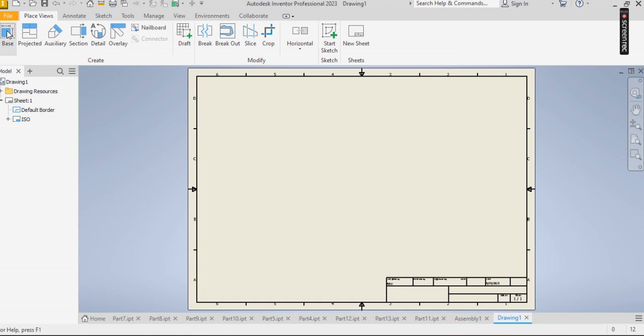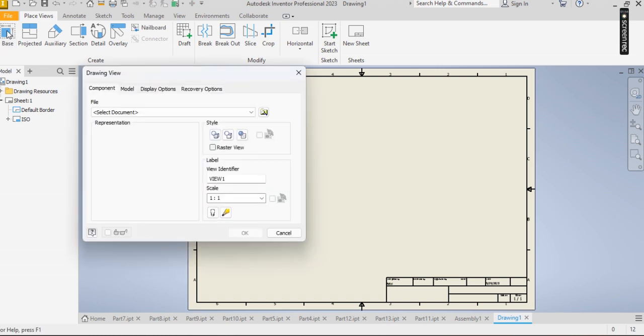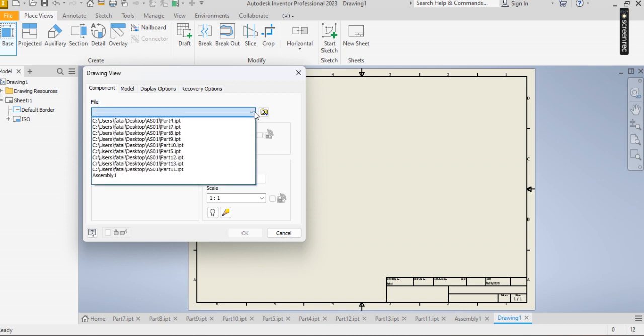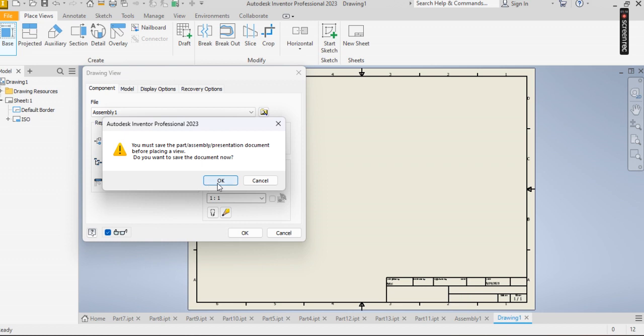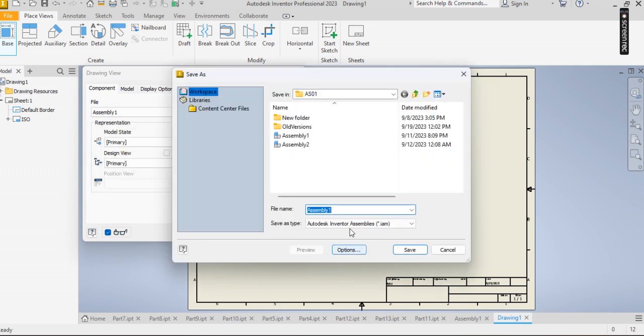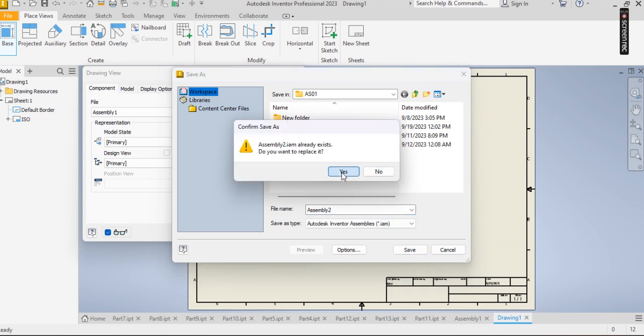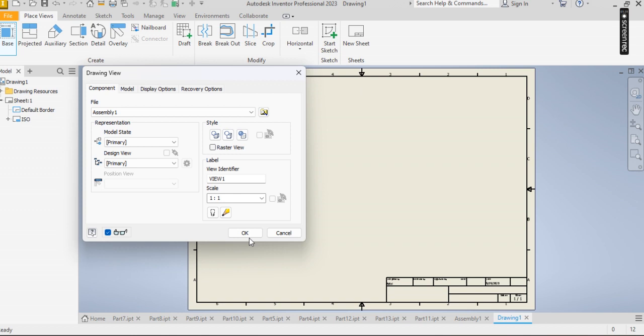so now you click on base. When you have the IDW page, you click on select document, you click on the assembly file. Now look at this, the assembly file, assembly 1. So it is saving. So look at this.